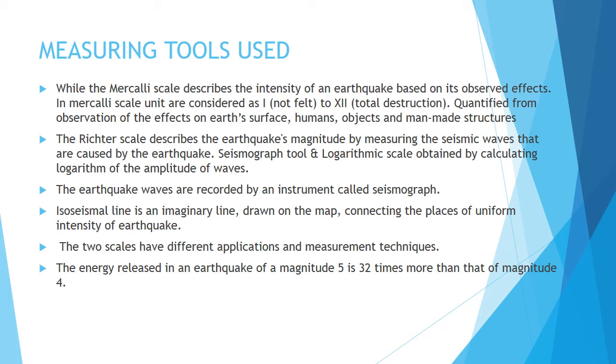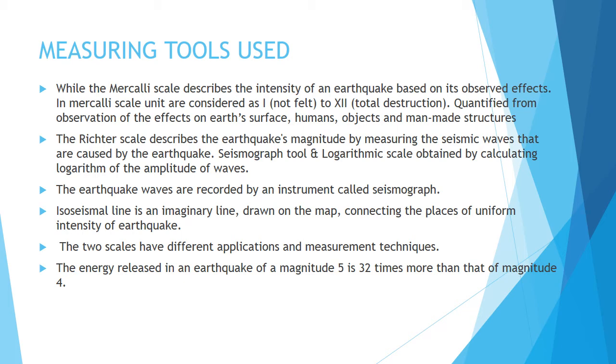So first is the Mercalli scale. The Mercalli scale is used to measure the intensity of the earthquake, how much intensity the earthquake had or how much destruction it has created. In the Mercalli scale, units are considered from 1, not felt, to 12, total destruction, quantified from the observation of the effects on the earth's surface, human objects and man-made structures.